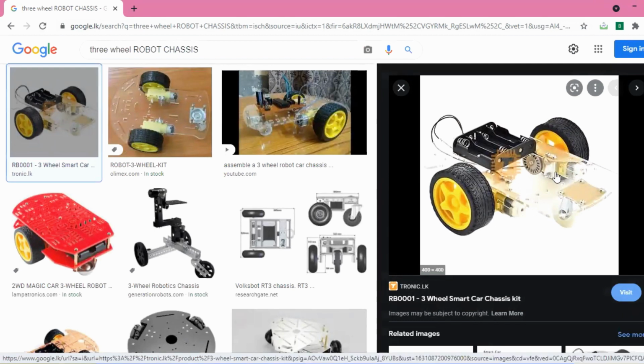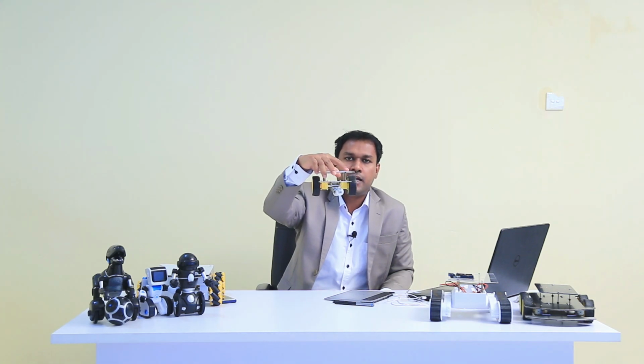So this is also a two-wheel robot, no problem. Some are saying this is a three-wheel type robot, no problem, and still it has two wheels and one caster wheel, right? And this one has two wheels and two caster wheels. So both I put into the same category, two-wheel robots.